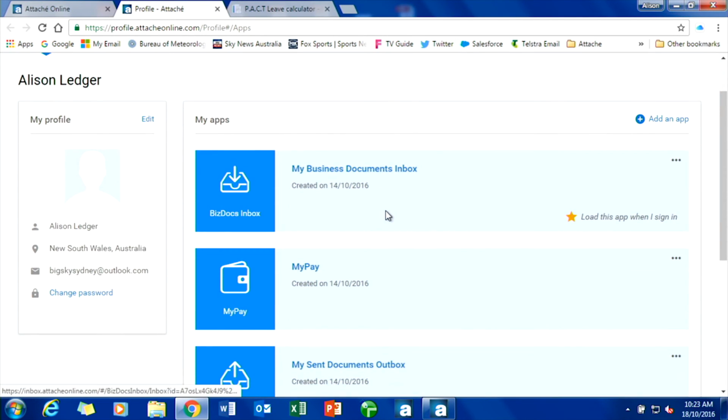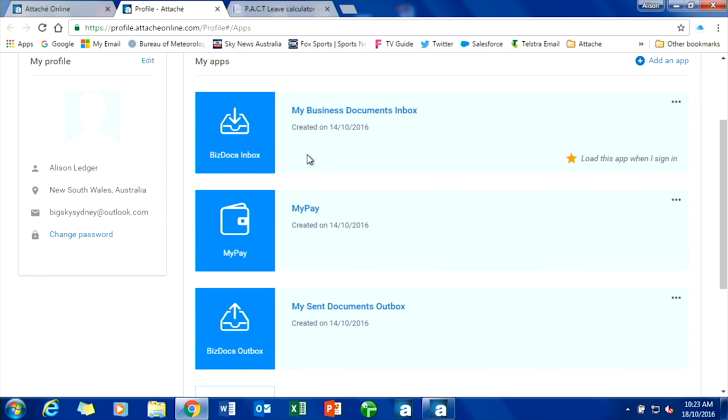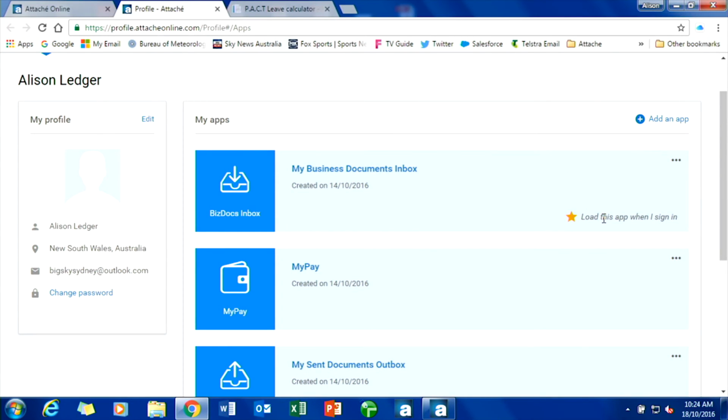So I'm going to show you here. I've actually specified, we've got our inbox, we've got our outbox, and I've also got Mypay, obviously for my payroll as well, all under the one email address. And I've opted to load this app as my main app, my Biz Docs inbox. I want to see what's coming in that needs to be paid. That's the one that I want to load. So over here, if we click on the three little dots, this is where you can either delete an app, rename it. If you don't like the name I've called it, My Business Documents Inbox, you can rename it, you can change it to something else, but you can also specify which app you want to load as your homepage.